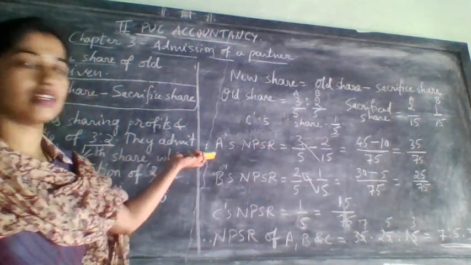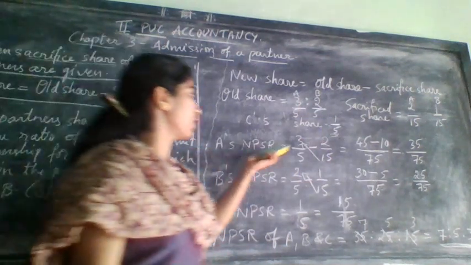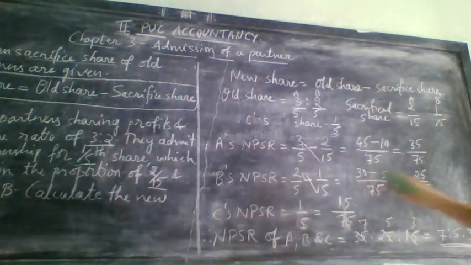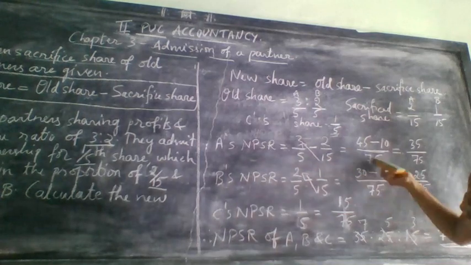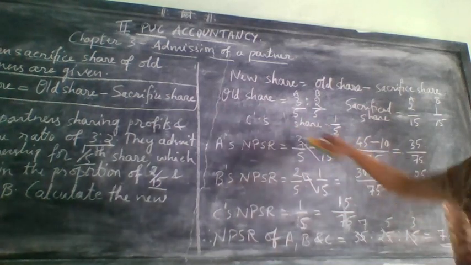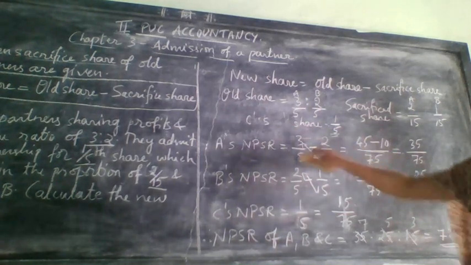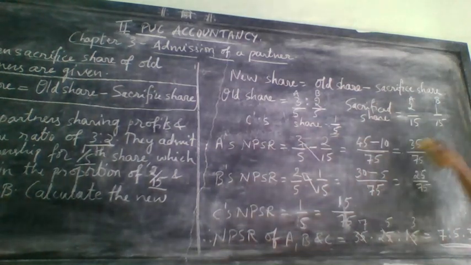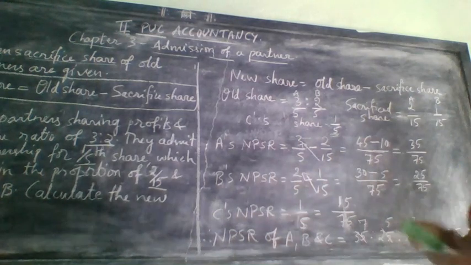Next, yes, new profit sharing ratio is equal to, I have done with the cross multiplication. First denominator into denominator and write here. Then right to left, 15 into 3, 45, 5 2s are 10. 45 minus 10, it will come 35 and denominator is 75.